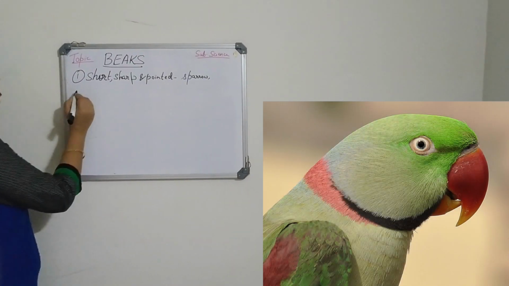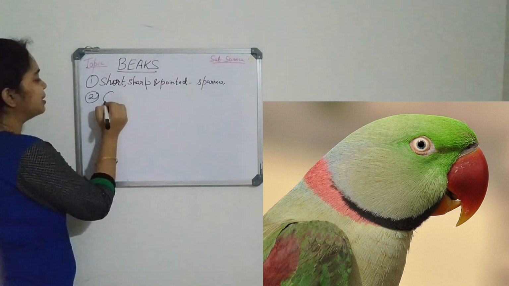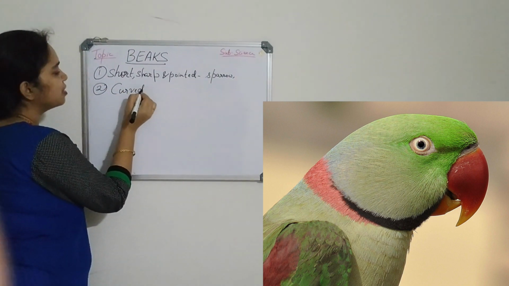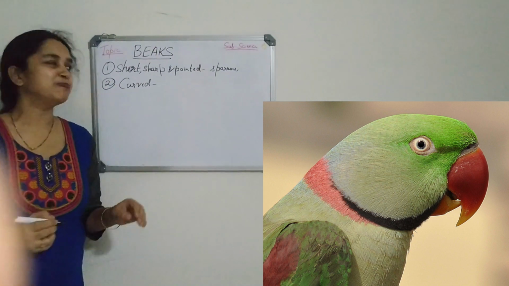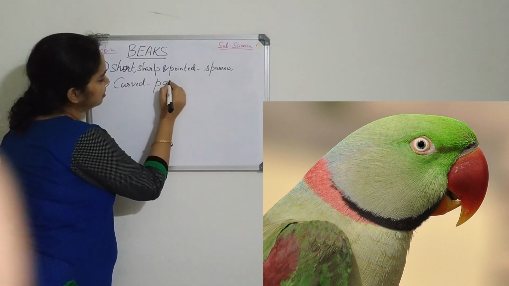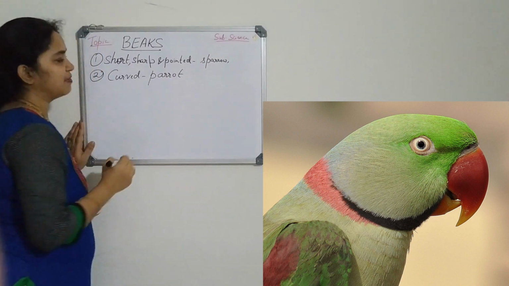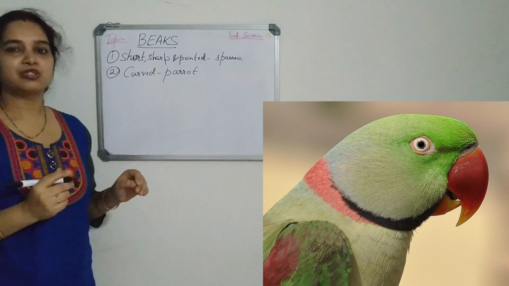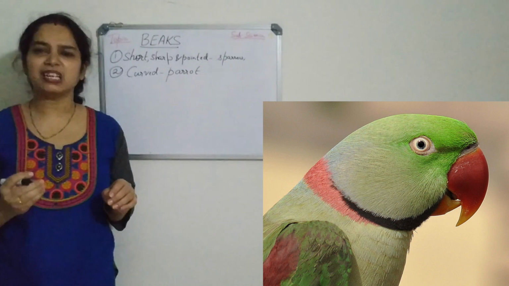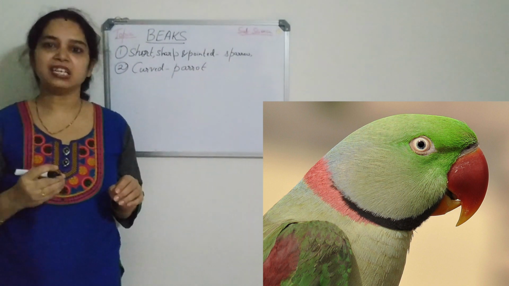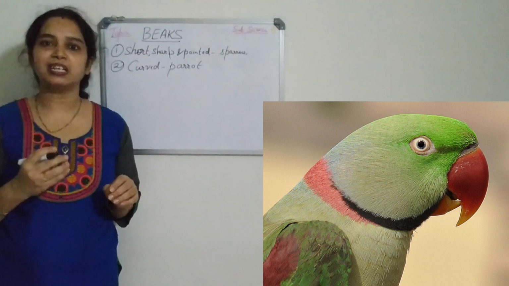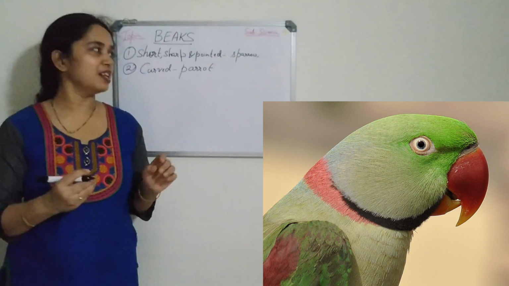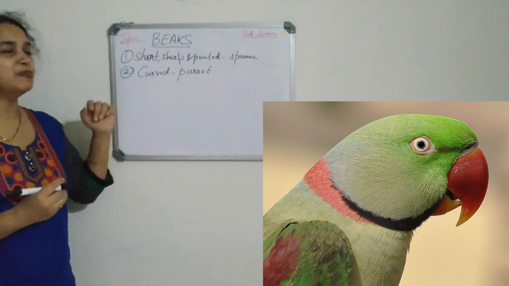Now we will come to the second one, the curved beak. Curved and sharp beaks are seen in parrots. Parrots have a curved beak so as to crack nuts and eat them. They generally eat very hard fruit, so in order to cut the fruit and nuts, they have a very hard and curved beak.